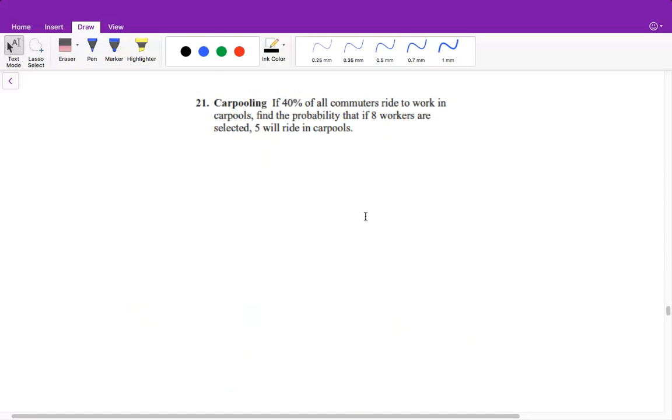All right, this one says if 40% of all commuters ride to work in carpools, find the probability that if 8 workers are selected, 5 will ride in a carpool. So this tells us a finite number. It says if 8 workers are selected. So when that happens, that means we are going to use our nCx. So our formula will be nCx times the probability of success raised to the number of successful events that occurred times the probability of failure raised to the number of failures.